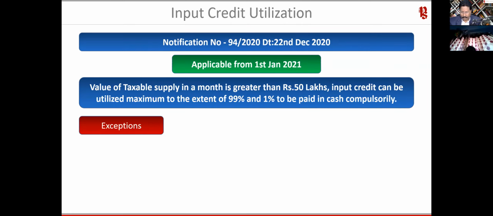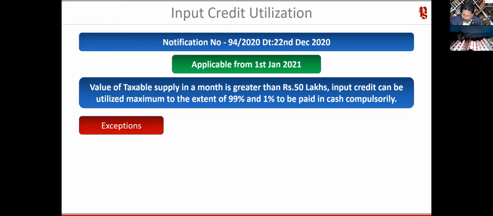It says that if any person's monthly taxable supply is 50 lakhs and greater, then they can claim only up to 99% of the input tax credit that is available in their credit ledger. Which means literally 1% has to be compulsorily paid by them through cash.